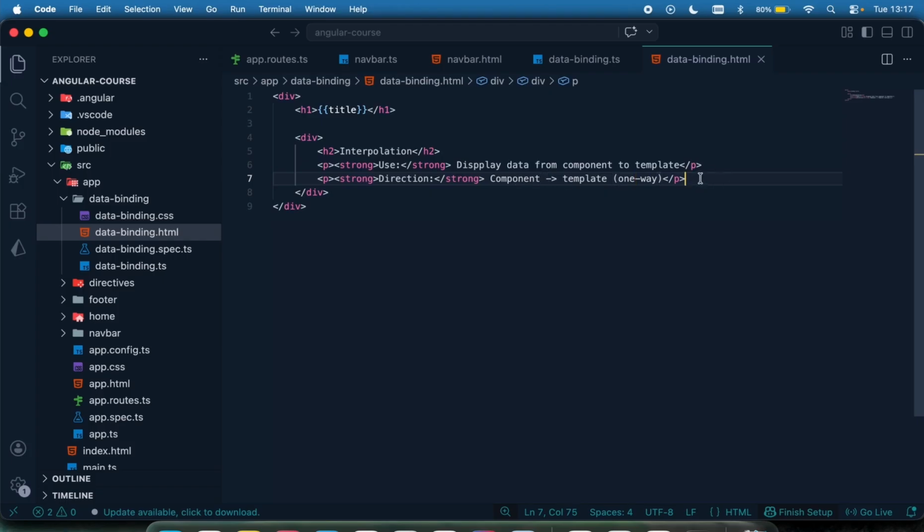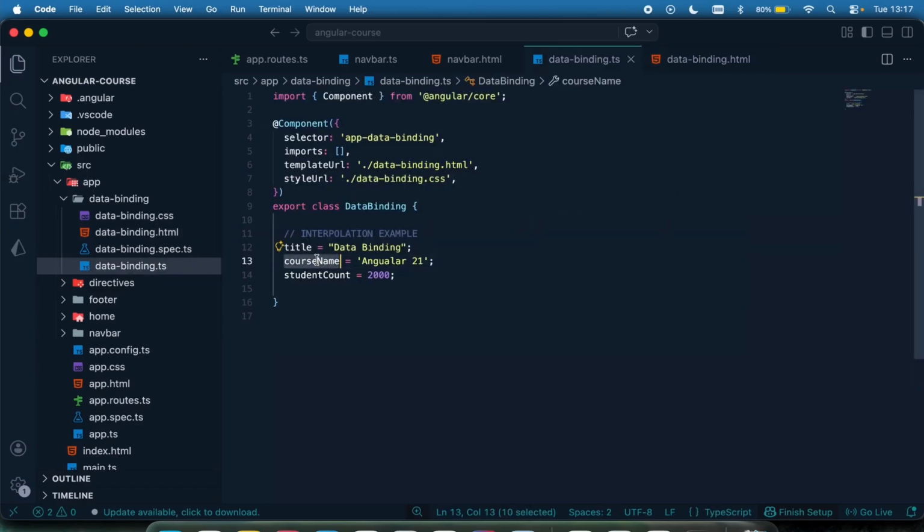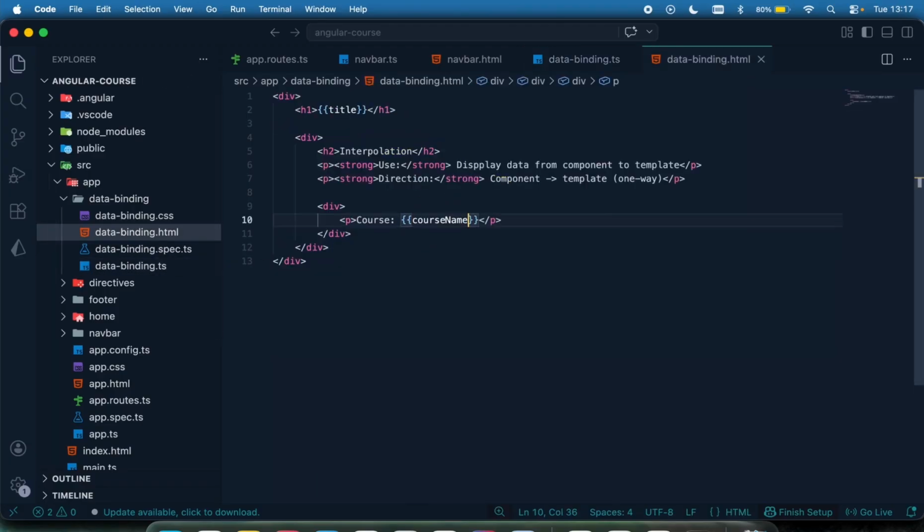Moving down, let me display my course title using a double curly bracket and the course name. I think this was called course name. This is going to display the course name.